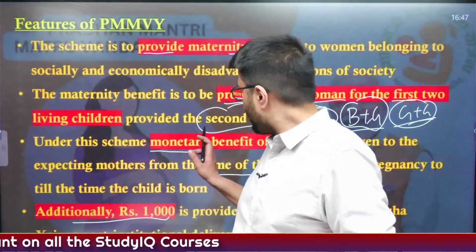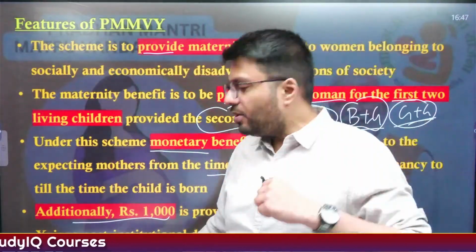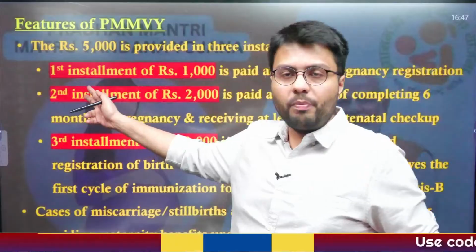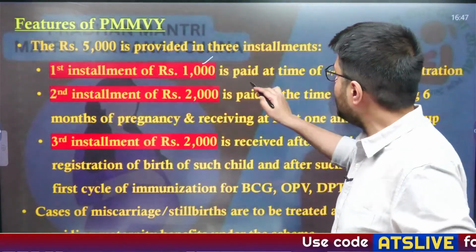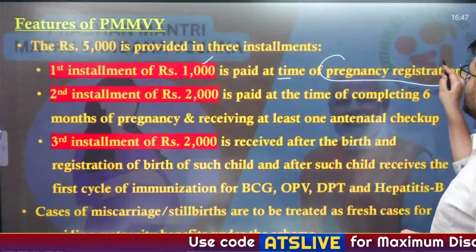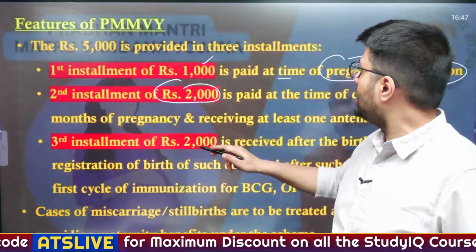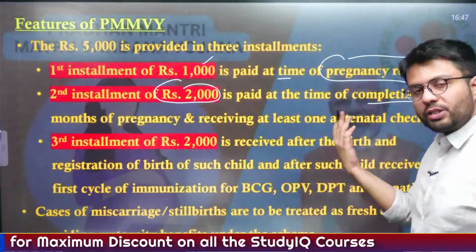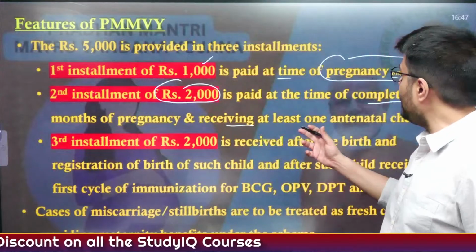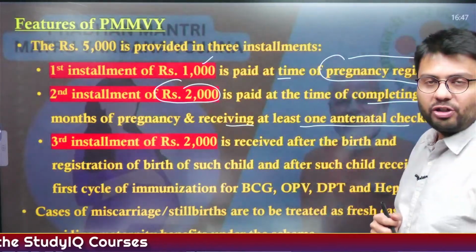Now this 5,000 rupees benefit is provided in 3 installments. The first installment of rupees 1,000 is paid at the time when a woman registers her pregnancy with the government. The second installment of rupees 2,000 is paid at the time of completing 6 months of pregnancy and receiving at least one antenatal checkup.